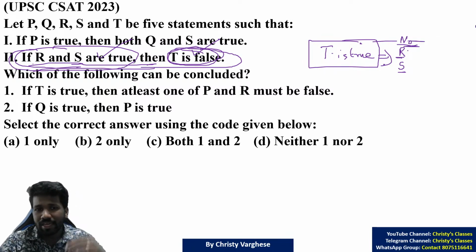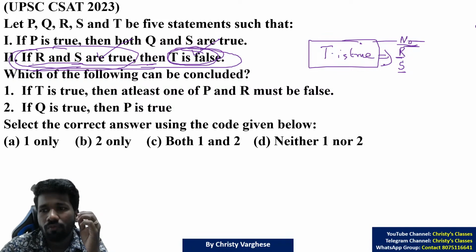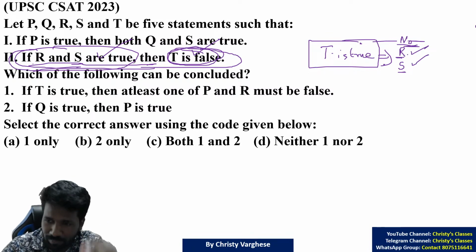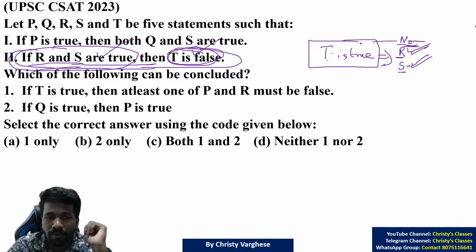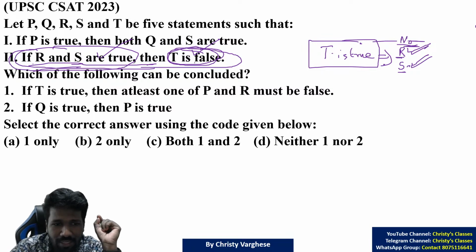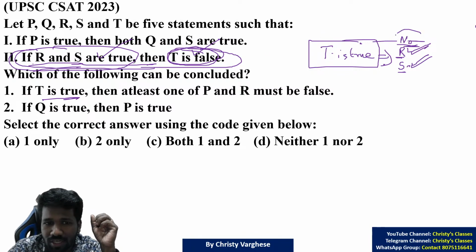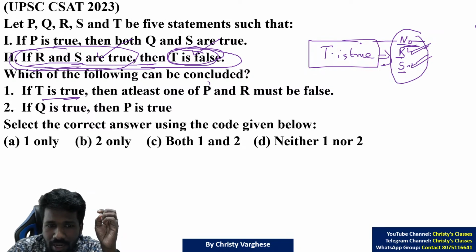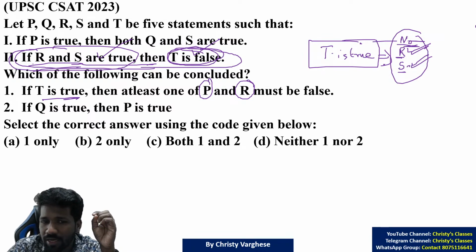That means there are three cases. None of them true, one of them true. One of them means R only true, S only true. So let us consider this case. So if T is true, these three things happen. But here the question is saying about P and R must be false. We are saying about R and S, na?